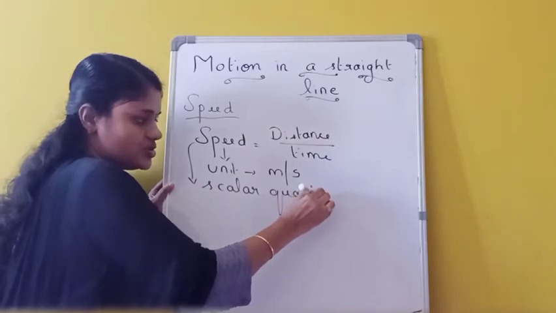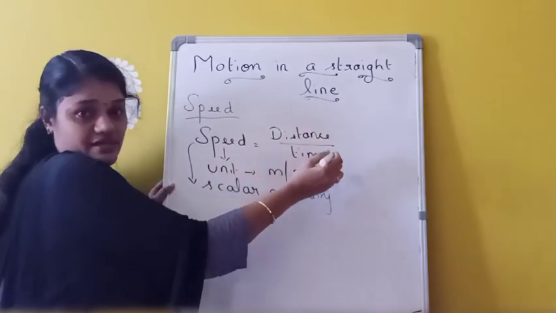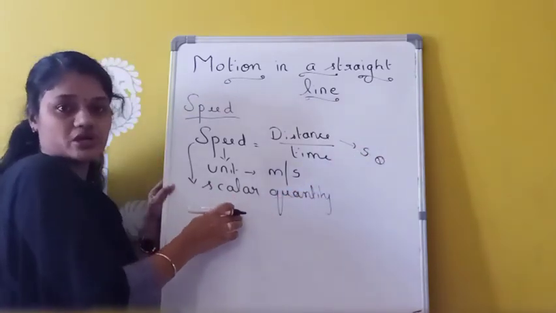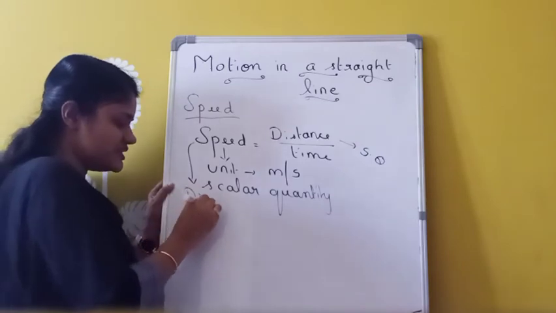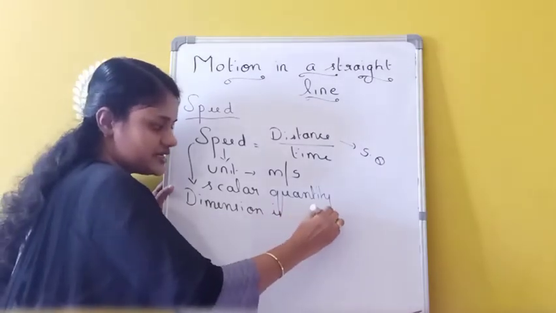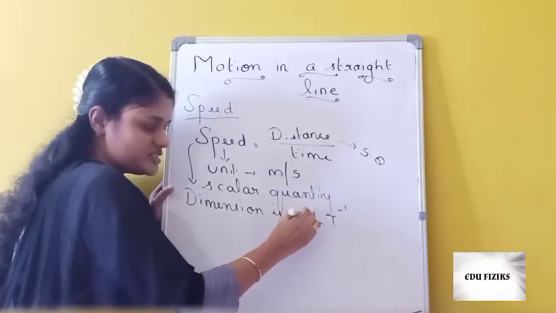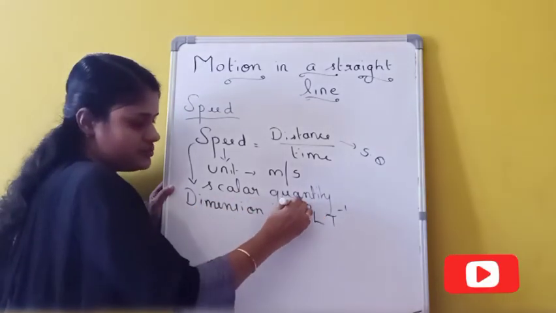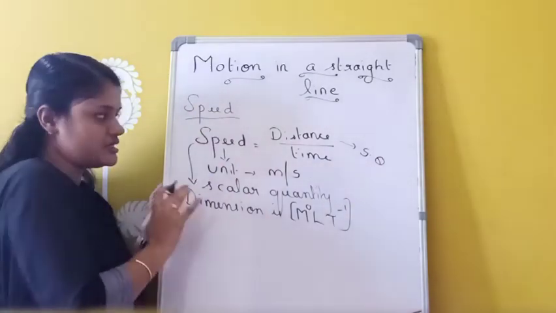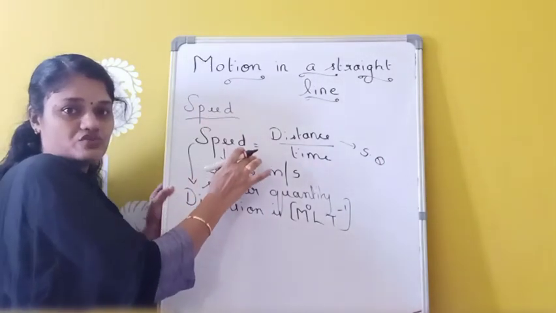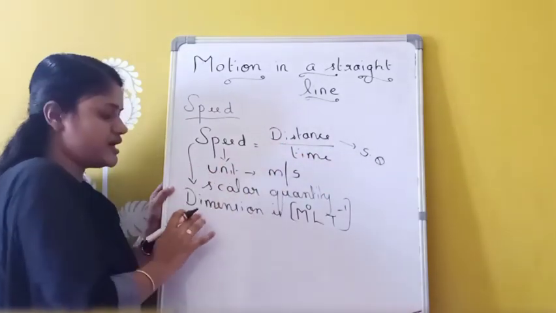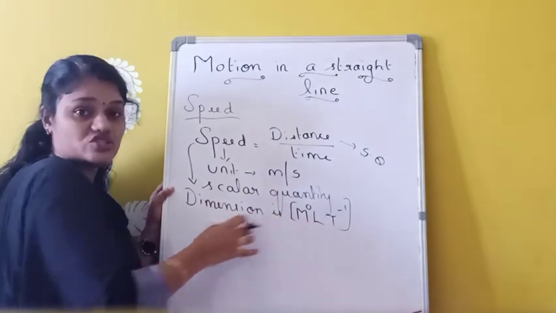Why is it a scalar quantity? Because speed means distance by time, and distance is a scalar quantity, so speed is also a scalar quantity. It depends only on magnitude. The dimension of speed is M raised to 0, L T raised to minus 1, the same as velocity. So both have the same dimension. Speed is the rate of change of position, its unit is meter per second, and it is a scalar quantity.